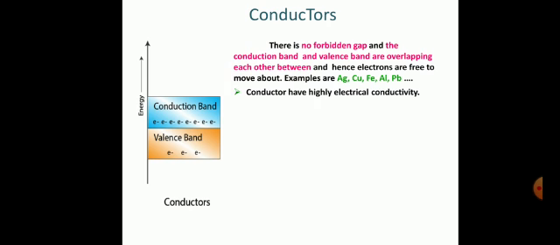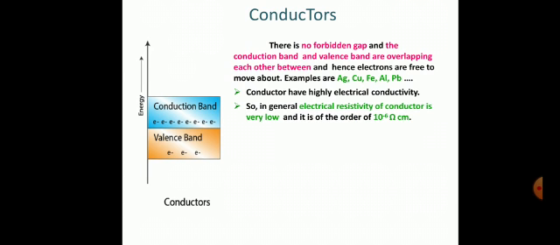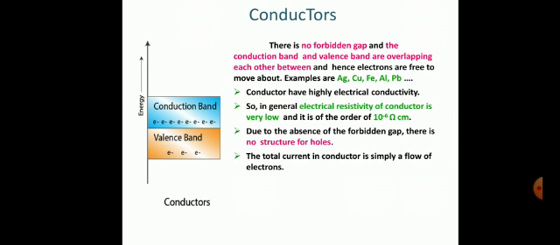Conductors have high electrical conductivity, or we can say that they have low resistivity. So in general, the electrical resistivity of the conductor is very low and it is of the order of 10 to the power minus 6 ohm centimeter. Due to the absence of the forbidden gap, there is no structure for the holes. The total current in the conductor is simply a flow of the electrons. For the conductors, the energy gap is of the order of 0.01 electron volt, which is very small.